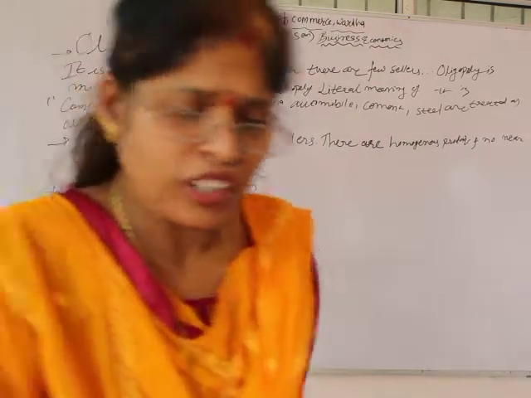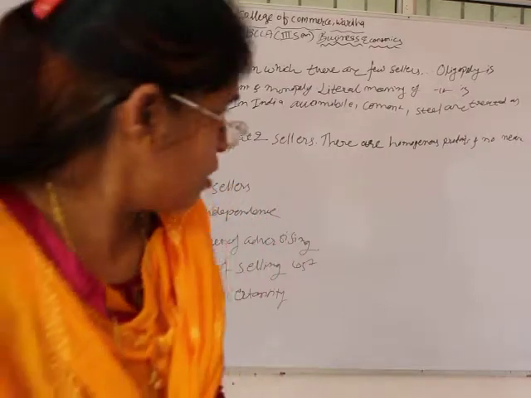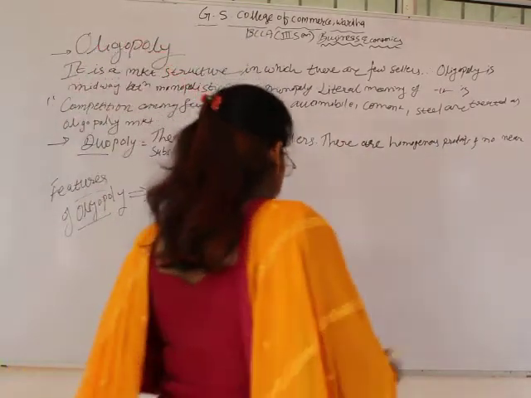Then what are the types of oligopoly? We will see in short the different types.